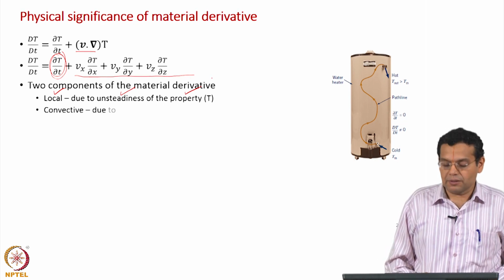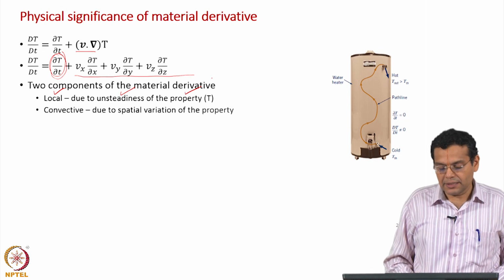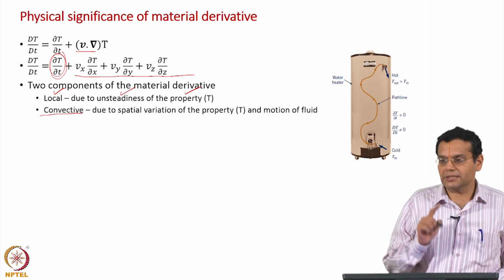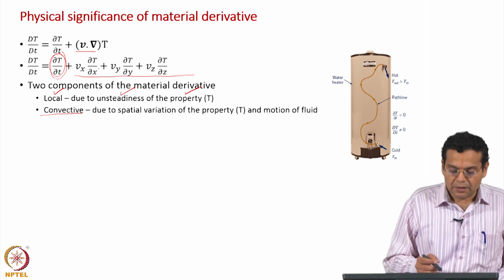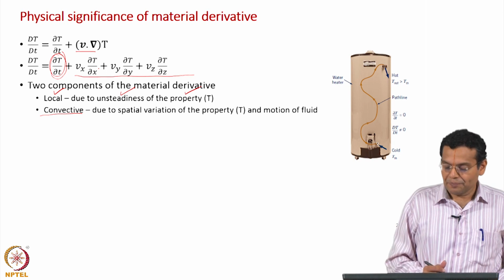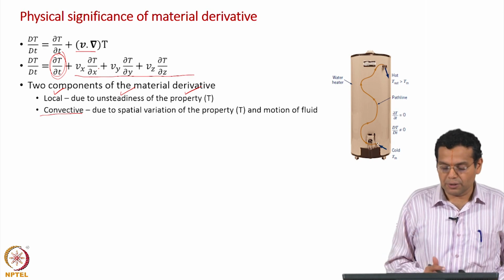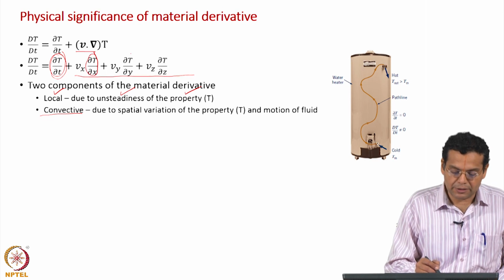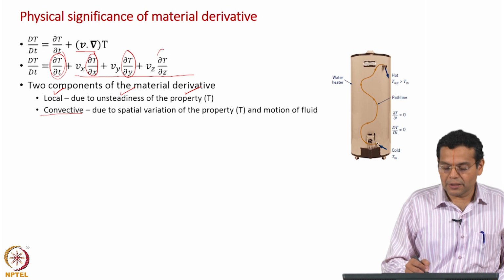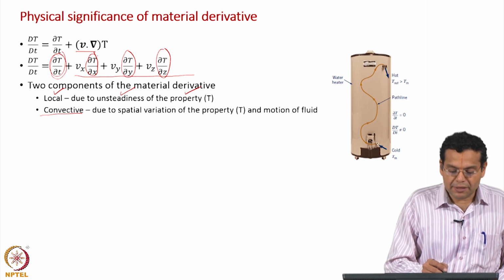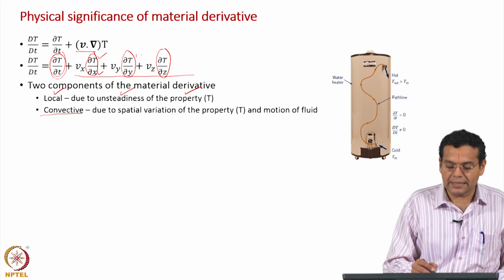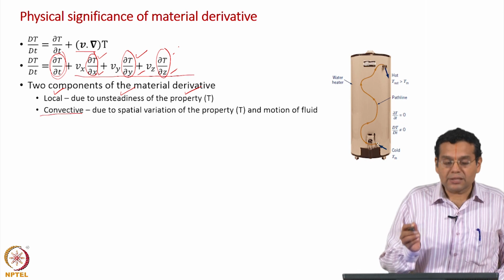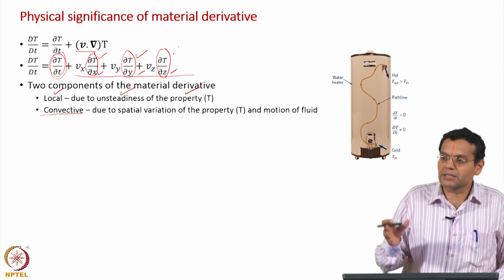What is the significance of the next component? It is called the convective component. Why is it happening? Two contributions are there. There should be two conditions for that to be non-zero. First of all, we have ∂T/∂x, ∂T/∂y, ∂T/∂z. What do they represent? Change of temperature with respect to spatial coordinates: x direction, y direction, z direction, etc. Which means that there should be a spatial variation of the property.